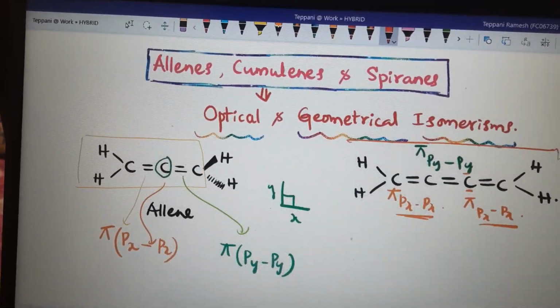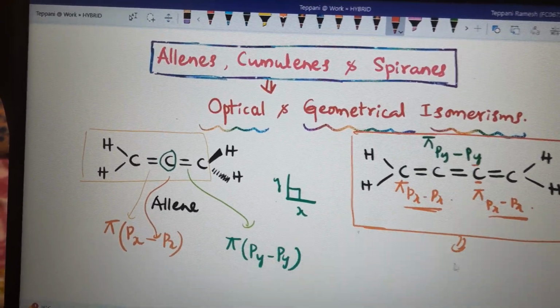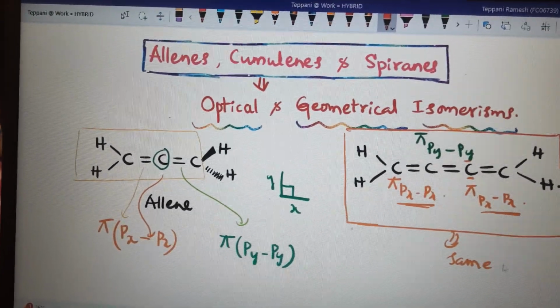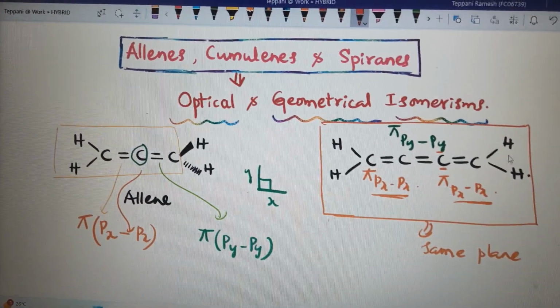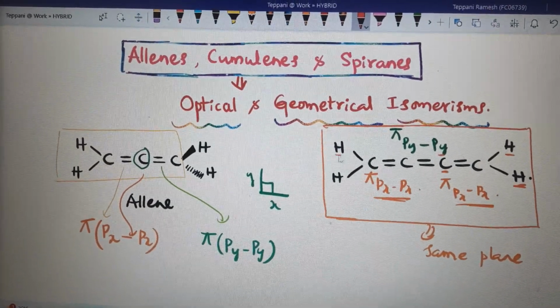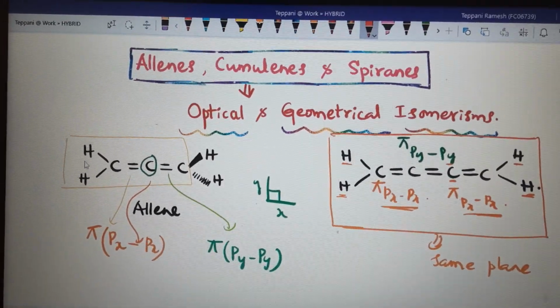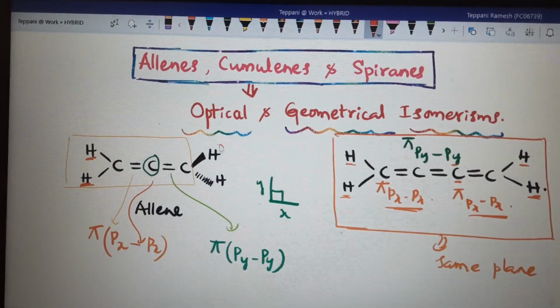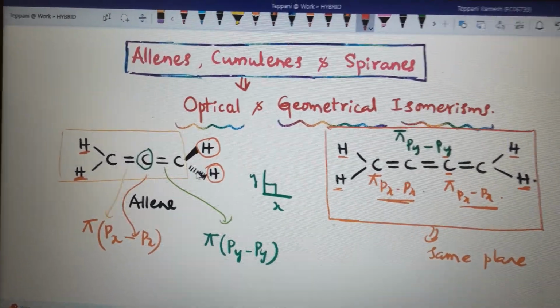Or all these groups in same plane. So the terminal hydrogens are in same plane. Here the terminal hydrogens are in different planes, perpendicular planes.